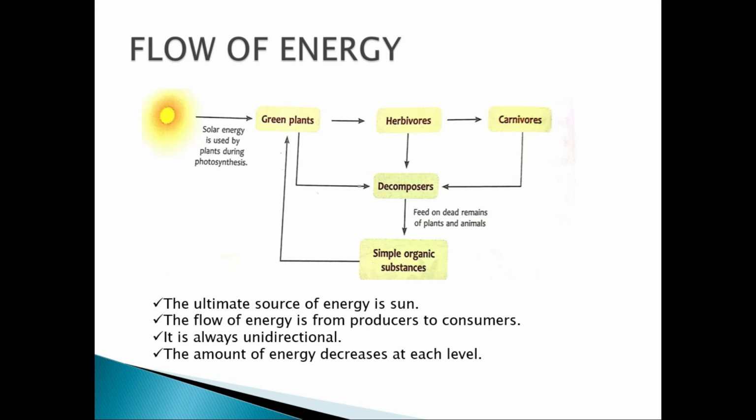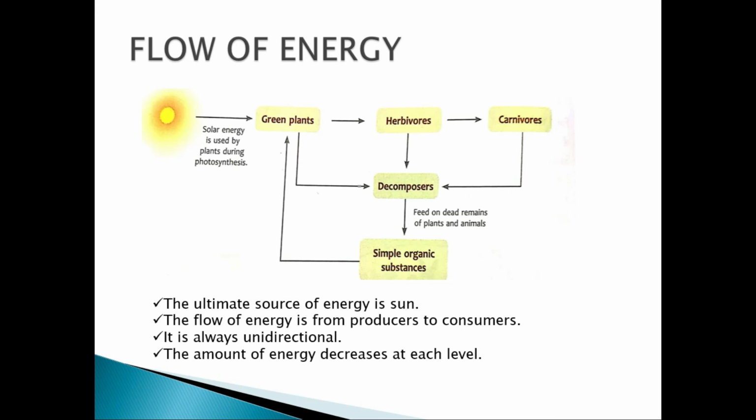So one organism eats the other, and the energy passes from the producer to the herbivore and then to the carnivores. That energy flow is shown in this diagram. So remember, it is always unidirectional. Also remember that the energy decreases at each level.